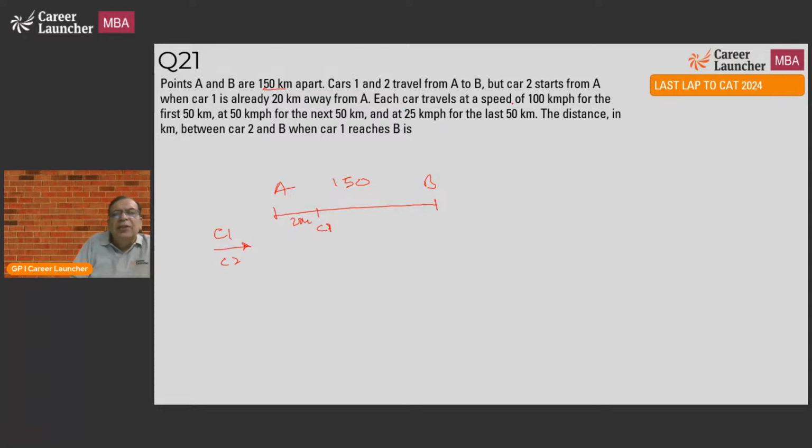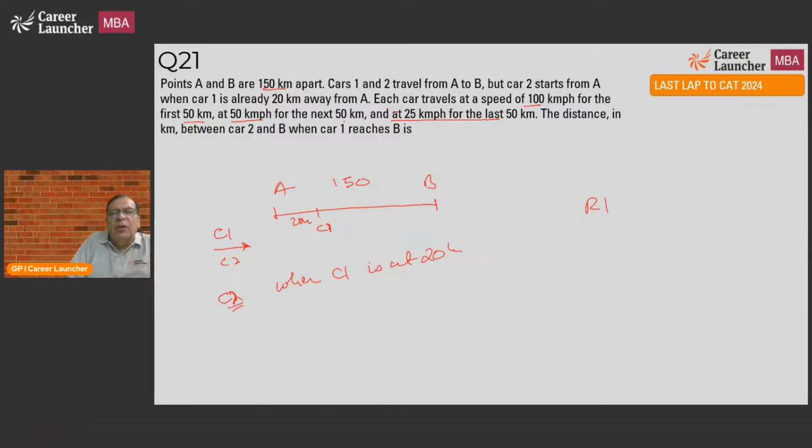Each car travels at the speed of 100 kilometers per hour for the first 50 kilometers, 50 kilometers per hour for the next 50, and 25 kilometers per hour for the last 50 kilometers. The distance between car 2 and B when car 1 reaches B should be around 1 question. Why? Because car 2 is starting when car 1 is at 20 kilometers. It is starting how much late? It will reach that much late.